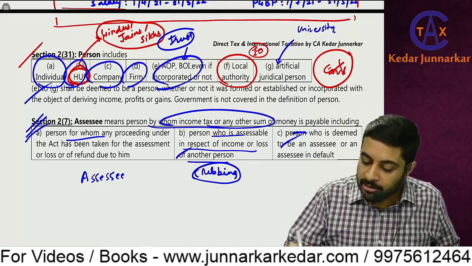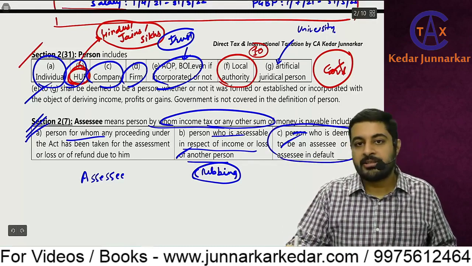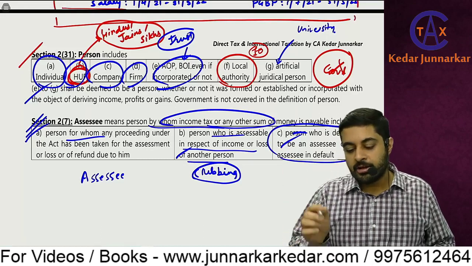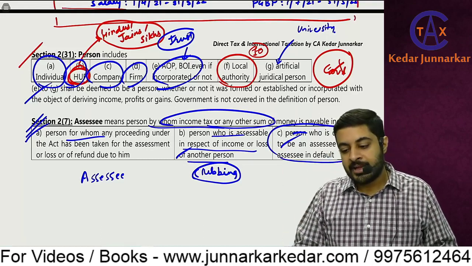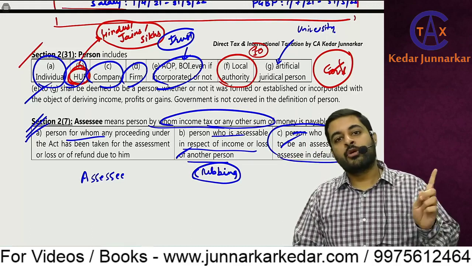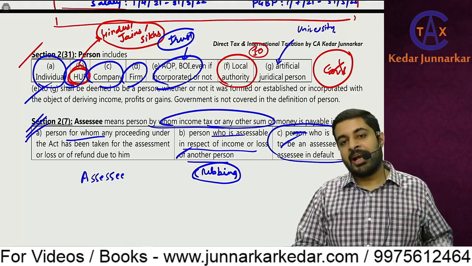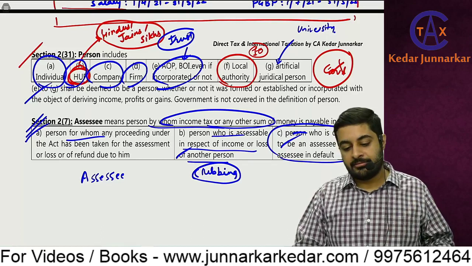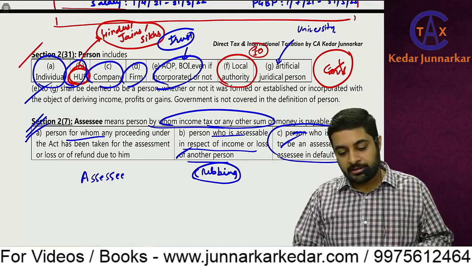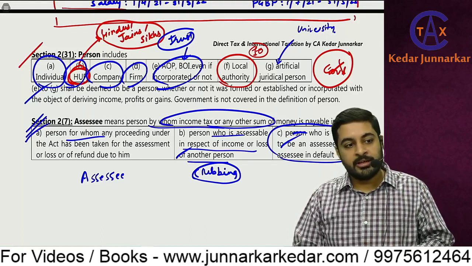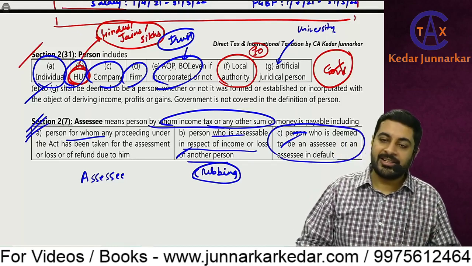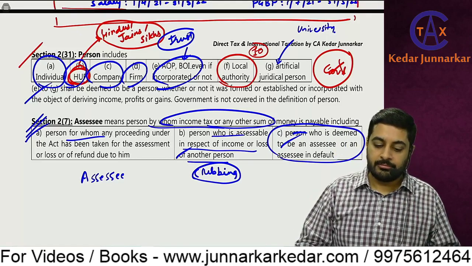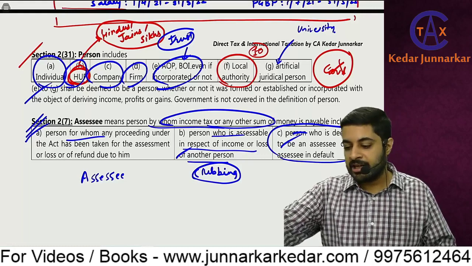Then a person who is deemed to be an assessee, that is a representative assessee, we will be studying later, or an assessee in default. Assessee in default means if I don't comply with some provisions, like I'm required to deduct tax, TDS, but I don't do that, then I have not done the procedure properly, so I will be considered an assessee in default. So who is an assessee? 4 criteria.